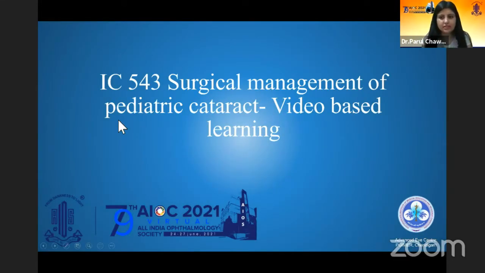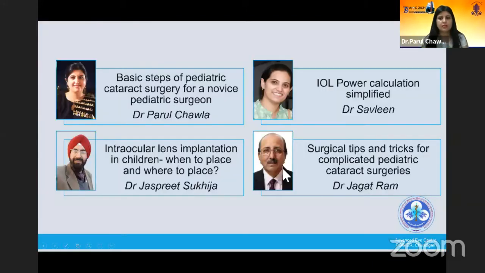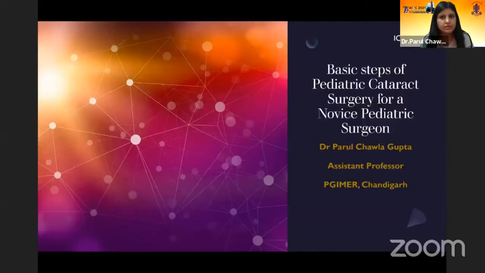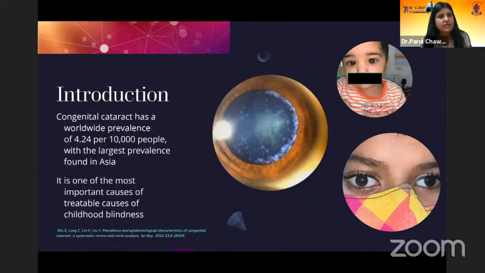So this will be our instruction course for today. These are all the instructors under the mentorship of Professor Jagat Ram. So I'll be discussing the basic steps of pediatric cataract surgery for a novice pediatric surgeon. Congenital cataract has a worldwide prevalence of 4.24 per 10,000 people, with the largest prevalence found in Asia. It is one of the most important treatable causes of childhood blindness.